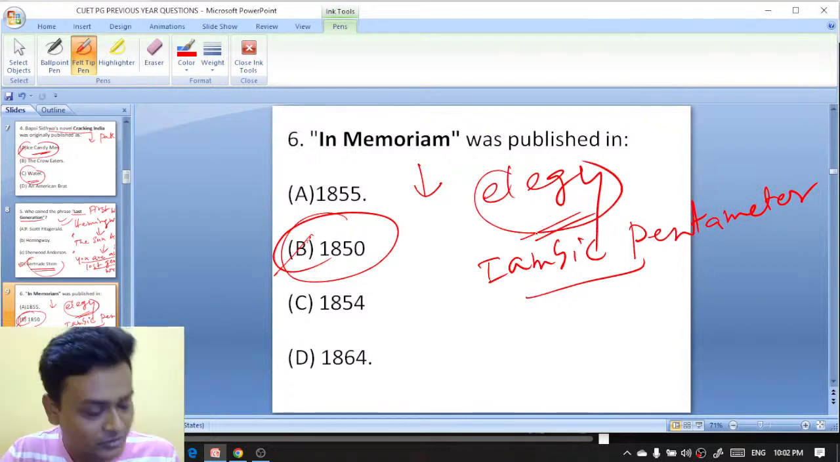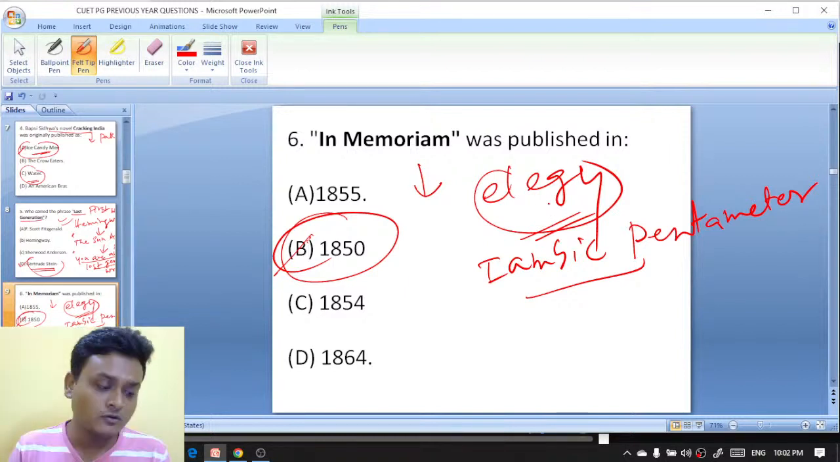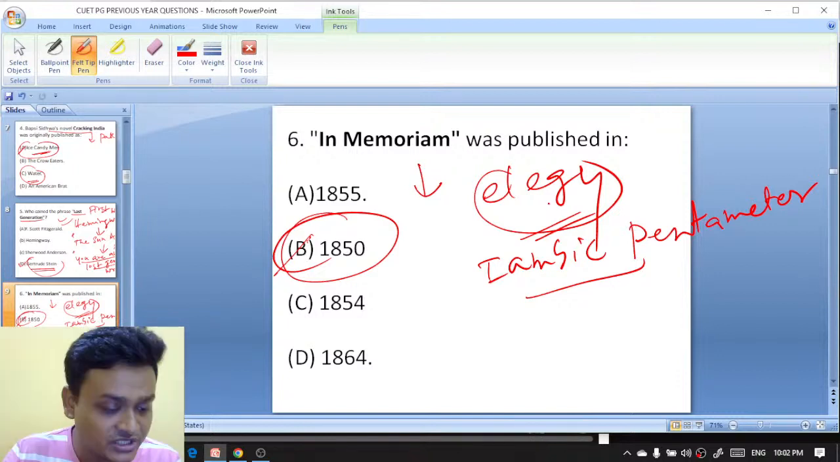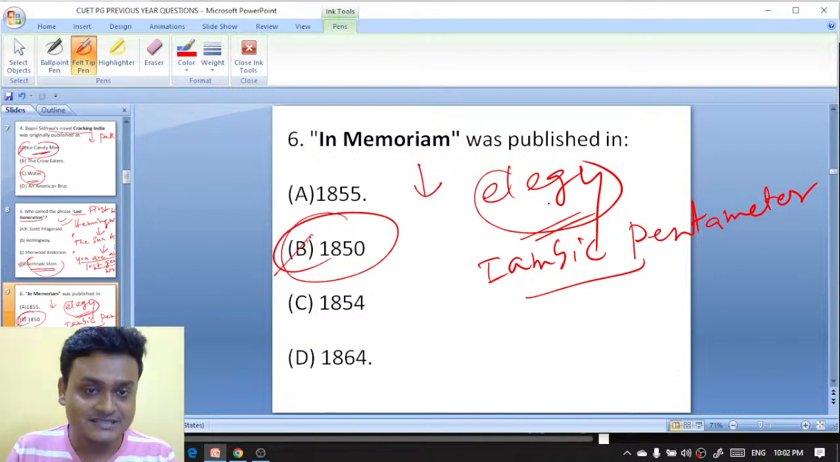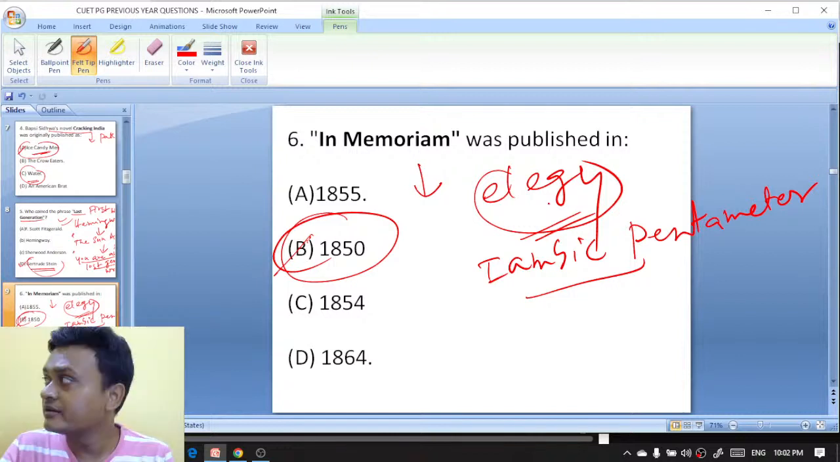On the death of each friend. Who is he? In Memoriam is actually an elegy on the death of each friend. And earlier mentioned, what is the name? It was written in iambic pentameter, that is an elegy actually. And what is the name of each friend?